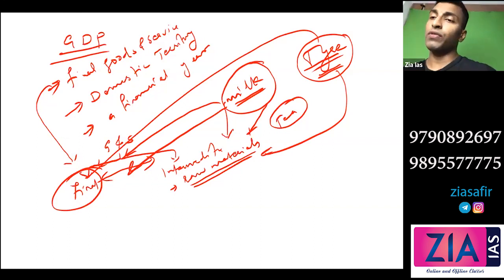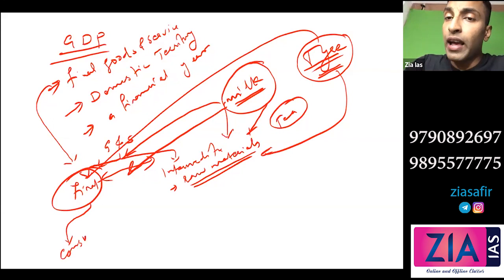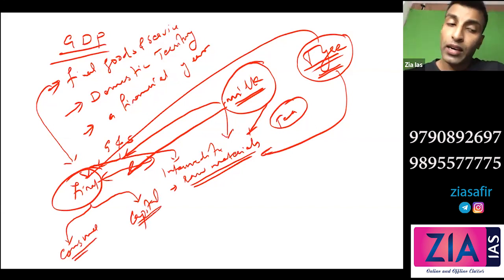While we calculate GDP, we will only talk about final goods. Intermediate goods are raw materials that will not be taken into consideration because that leads to double counting. Now, when we talk of final goods, again, there are two types of goods: consumer goods and capital goods. So what are consumer and capital goods?